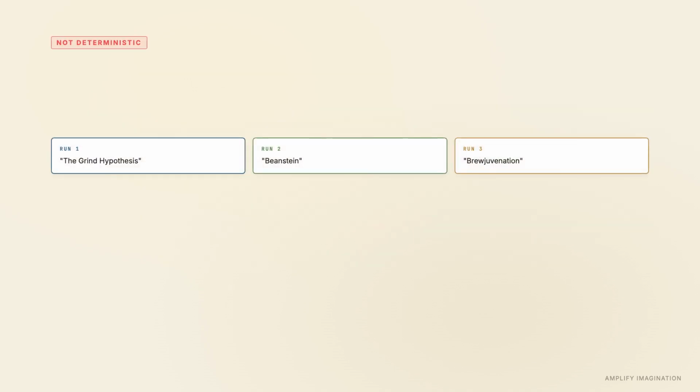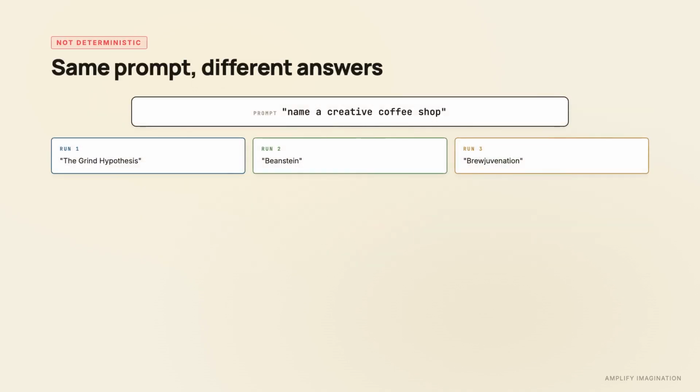And the model can be inconsistent. Same prompt can produce different outputs because there's randomness in how tokens are selected. So good prompts aren't recipes. They're starting points you refine. So here's the picture. Prompting is not casting a spell. It's giving the model context that makes good prediction the most likely thing it can do.